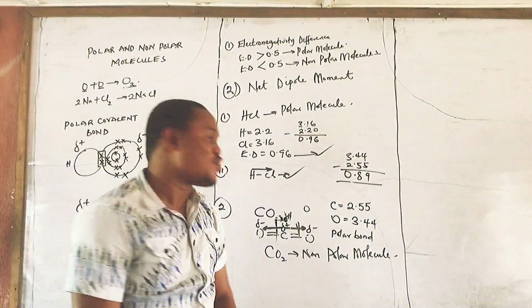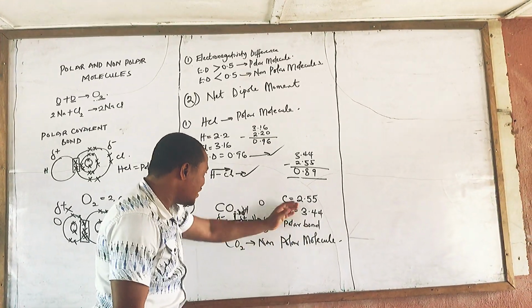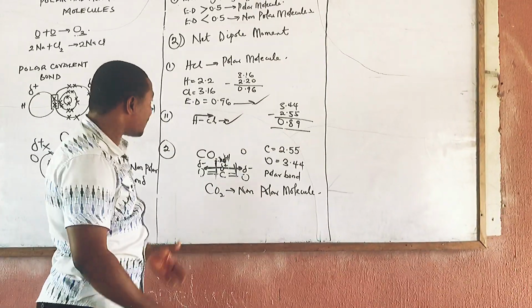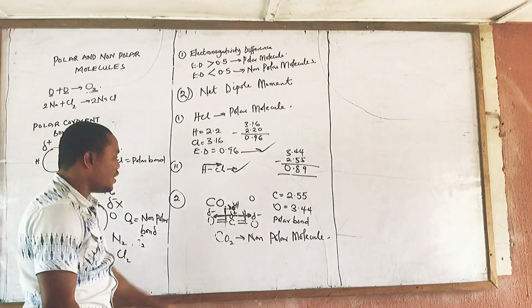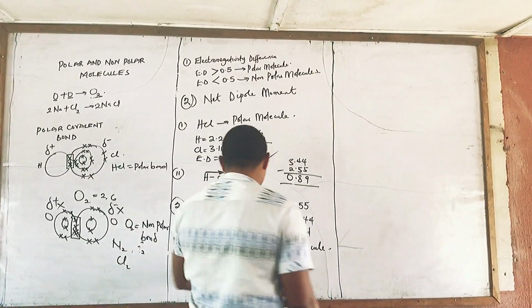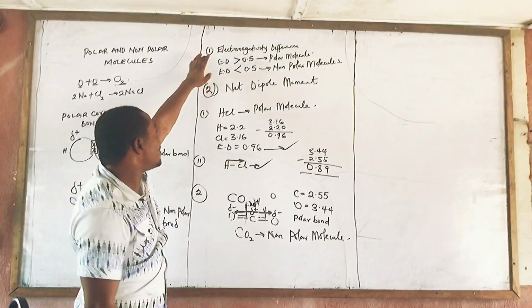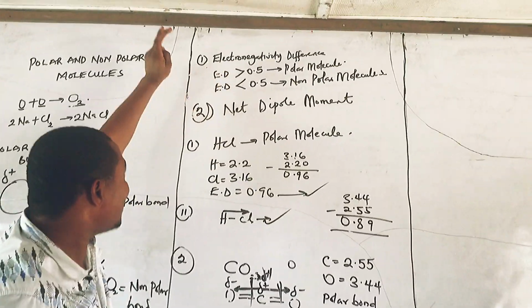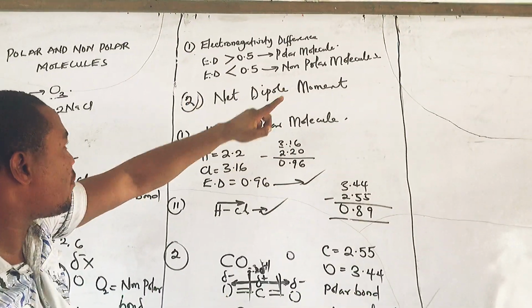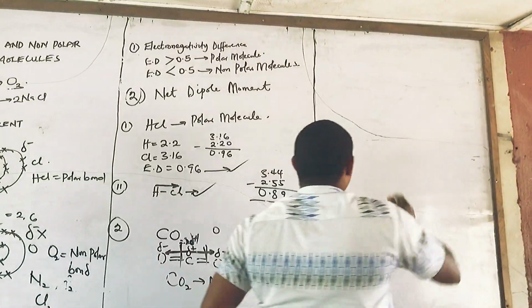I hope we are clear. So CO2 is a non-polar molecule. Why? Because number 1, the electronegativity difference is greater than 0.5, but the net dipole moment is 0. So it is a non-polar molecule. So for you to determine the polarity of a molecule, it must be in accordance with these two criteria. The electronegativity difference must be greater than 0.5. Then it must have a net dipole moment.